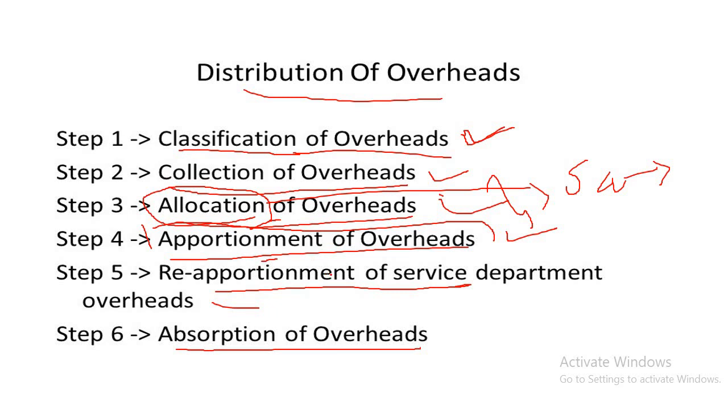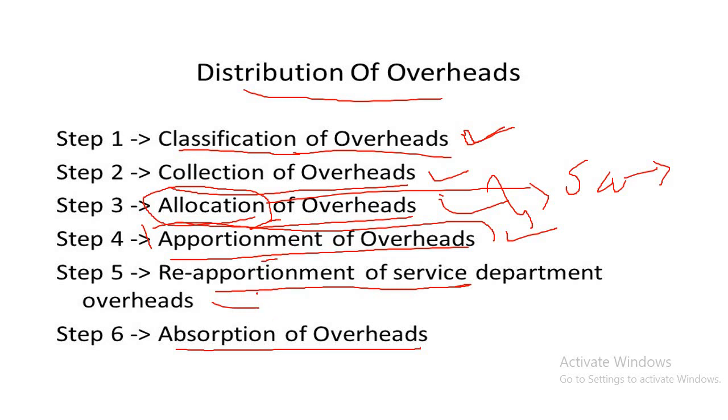Allocation refers to the distribution of overhead on a particular basis, meaning a particular department. But apportionment means the method of distributing overheads from one department to other departments. Allocation is one of the first steps of departmentalization of overhead, but apportionment comes in the next step, the secondary step. Is it clear? These are the very important differences between allocation and apportionment.